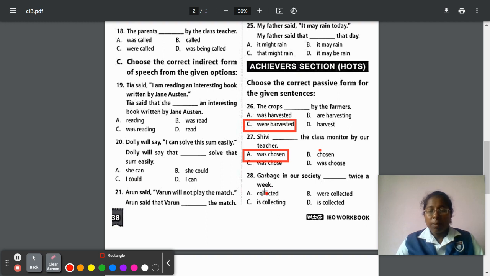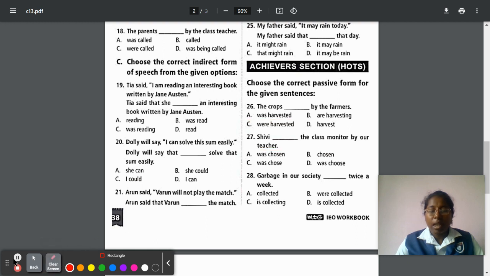Next, question number 28. Garbage in our society dash twice a week. So for garbage in singular we will use is. So collect is the word, collect is the verb. While we are converting the verb, we will convert into past tense. So is collected is the correct answer. So garbage in our society is collected twice a week. This is the correct answer.